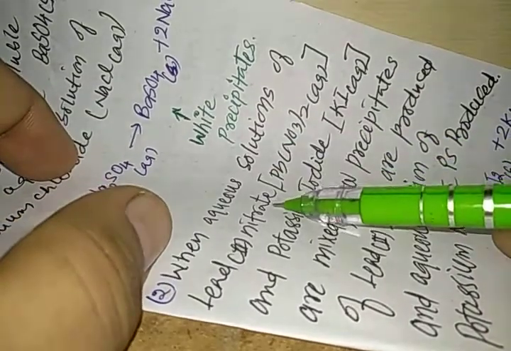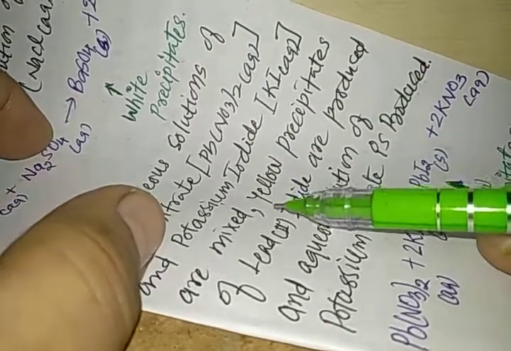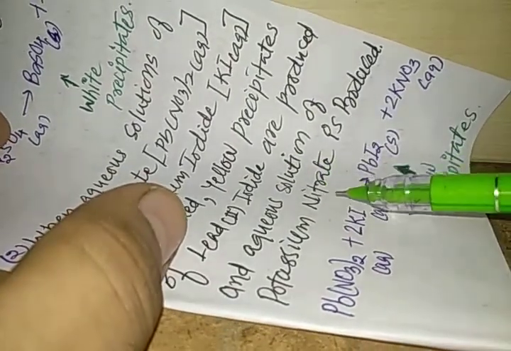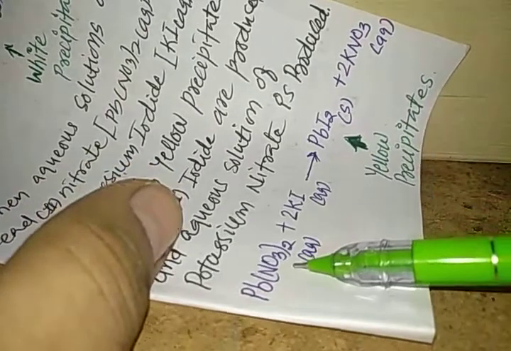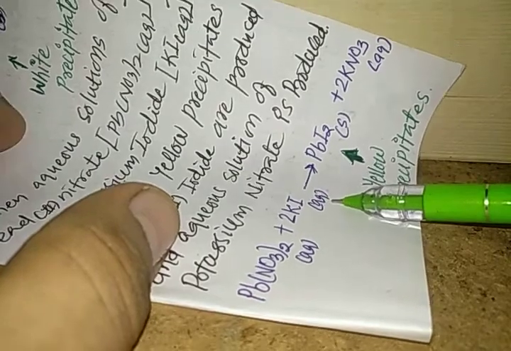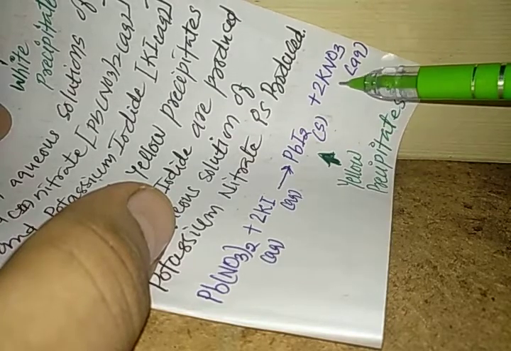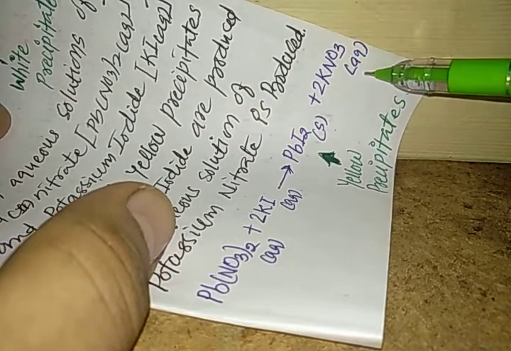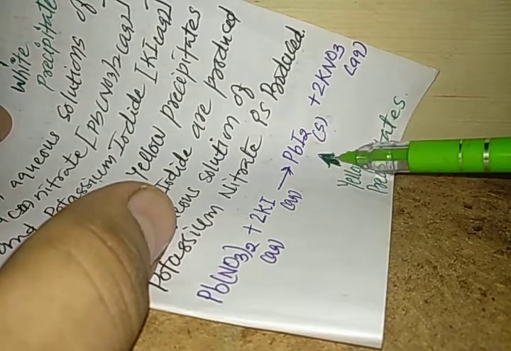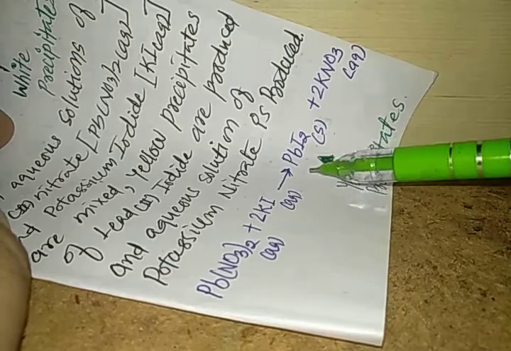When aqueous solution of lead nitrate, Pb(NO3)2 aqueous, and potassium iodide, KI aqueous, are mixed, yellow precipitates of lead iodide are produced and aqueous solution of potassium nitrate is produced. So Pb(NO3)2 aqueous reacts with 2 KI, potassium iodide aqueous. We will get the yellow precipitates of PbI2 solid and aqueous solution of potassium nitrate. So this is the yellow precipitate that we get here, and we can say that this reaction is a precipitation reaction. This is also a double displacement reaction.